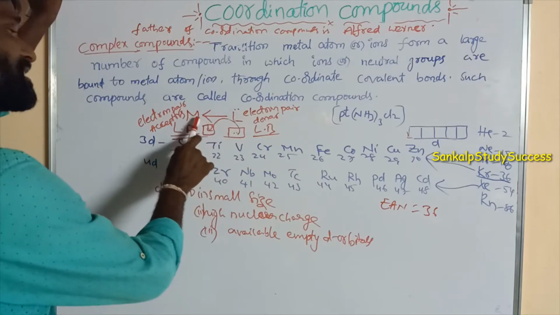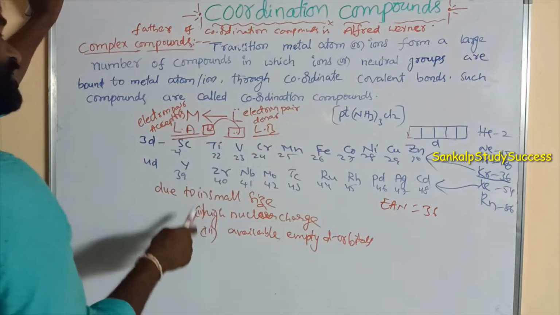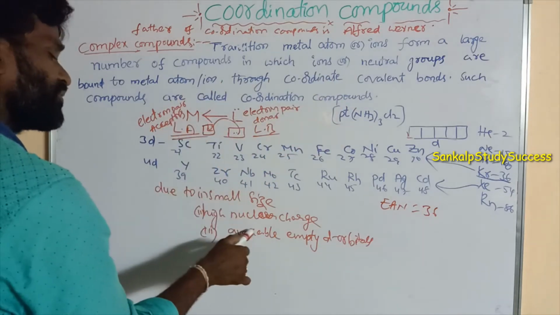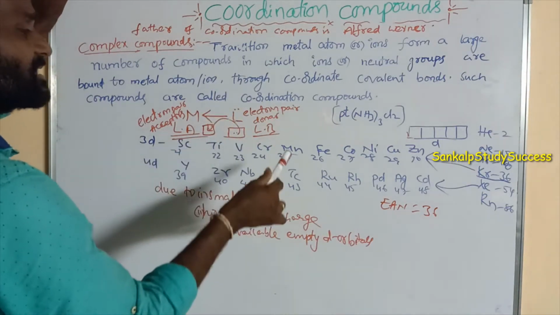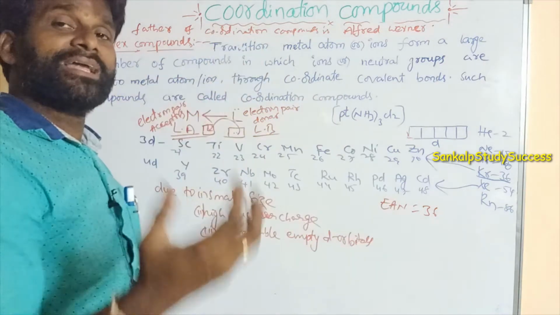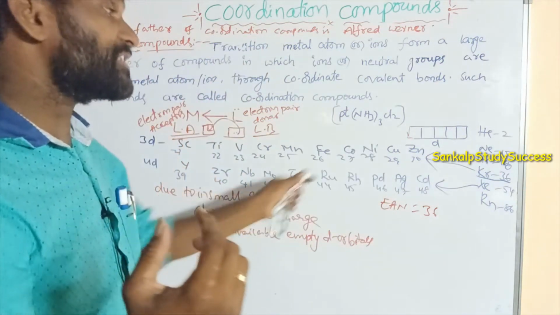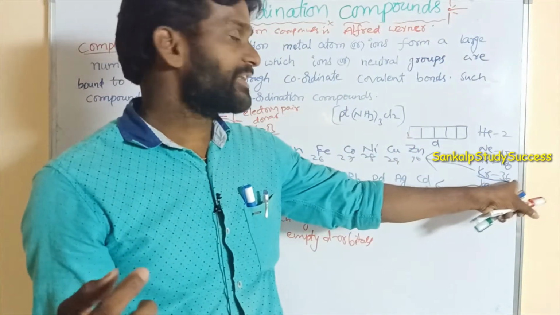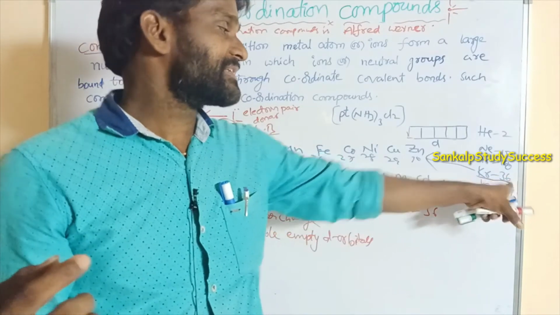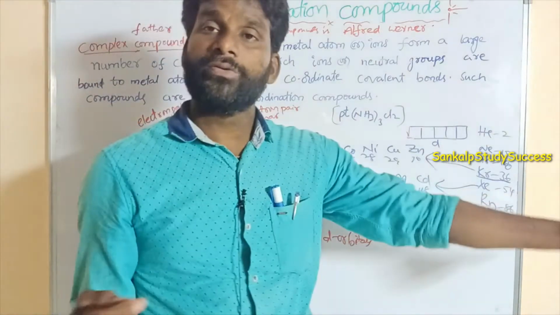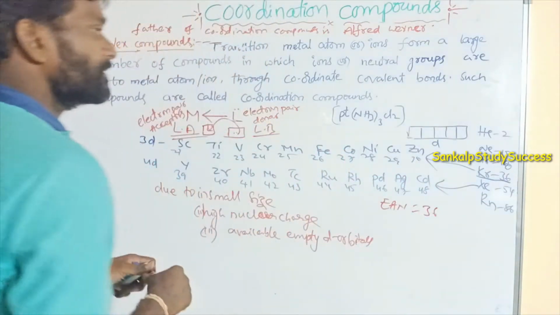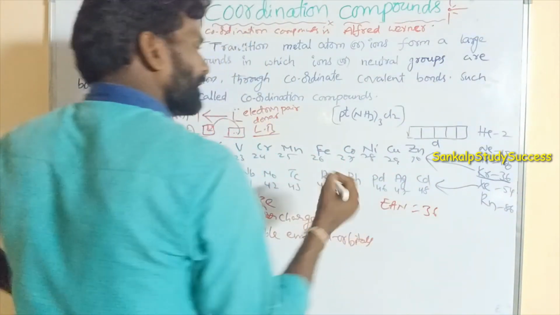Why are transition metals accepting the electrons? Due to small size, high nuclear charge and available empty orbitals, all these transition metals accept electron pairs to reach inert gas electronic configuration, like krypton 36 for the 3d series, and for the 4d series xenon 54.